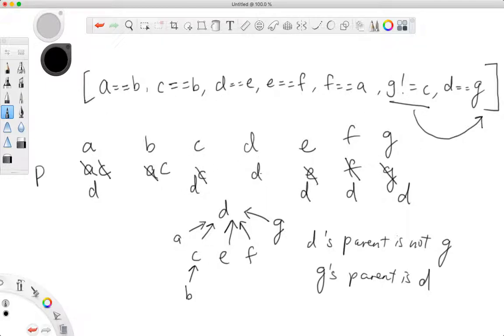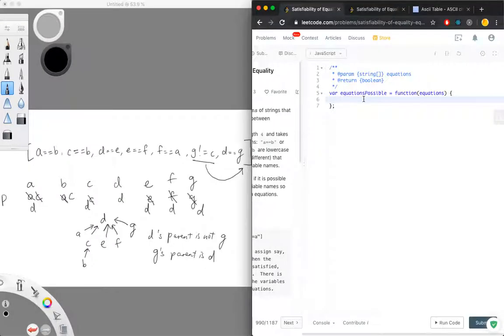D's parent is still D. G's parent is D. So you cannot say C's parent is not G because C's parent is D, G's parent is also D, D is the same as D, right? So it returns false.